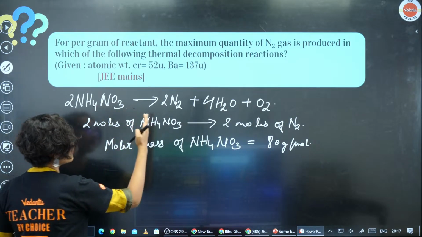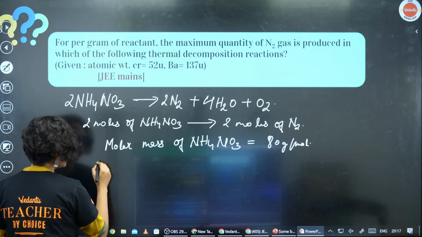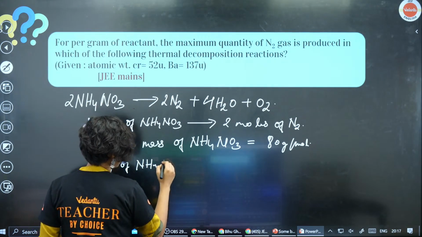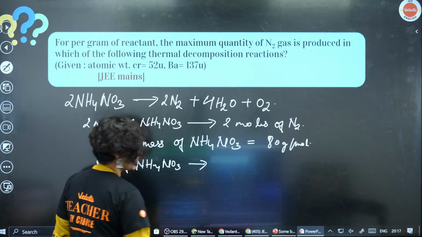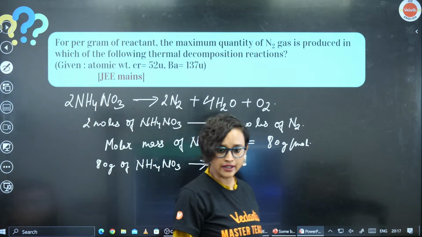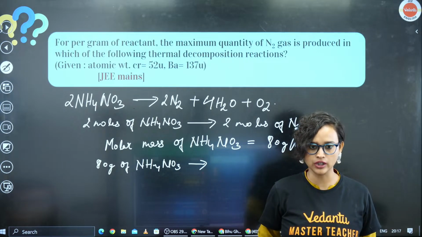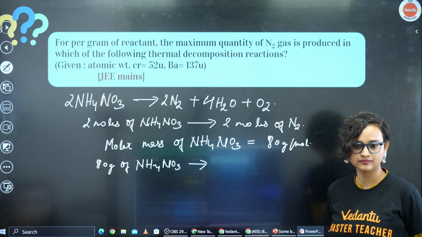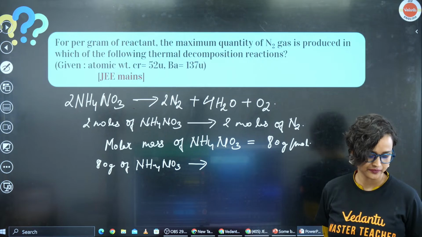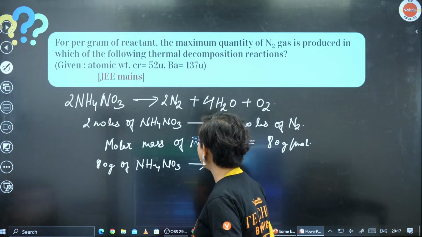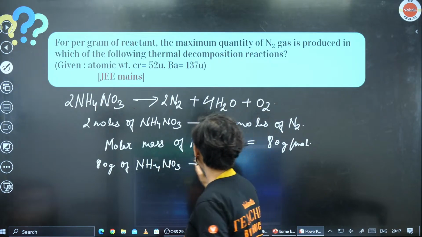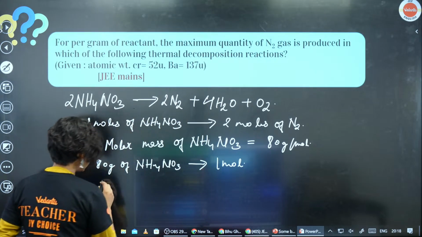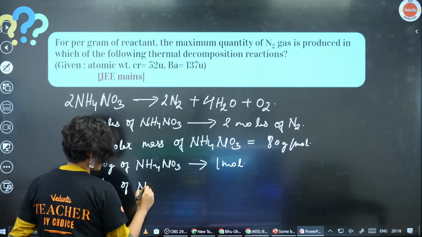So that means if 2 moles of NH4NO3 gives 2 moles of N2, that means 80 gram of NH4NO3 will give us what? 80 gram will be giving us 1 mole, right? Okay. So that means if I write now 1 gram of NH4NO3,